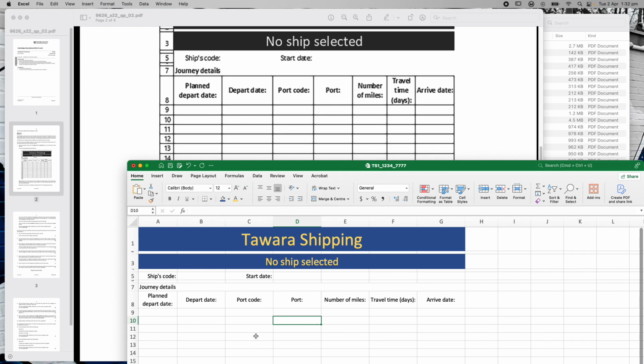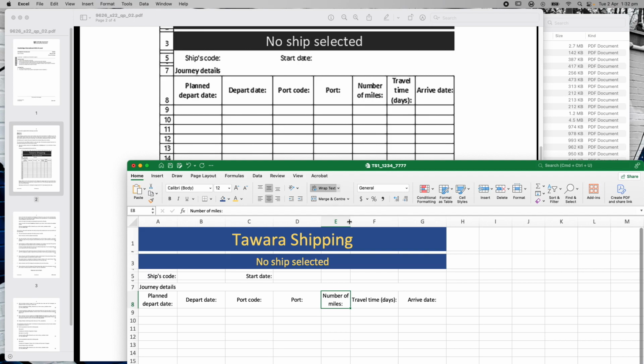Okay, now, we can see that one looks kind of the same, that one looks kind of the same, that one looks kind of the same, although it's definitely wider in there. So I'm just going to leave that at this stage. That's the same. Number of miles, that is definitely too wide because I can see on there that number of miles should be like that. In fact, even the word of has rolled over. So I'm just going to move that just so that the of rolls over. So it's the same as theirs.